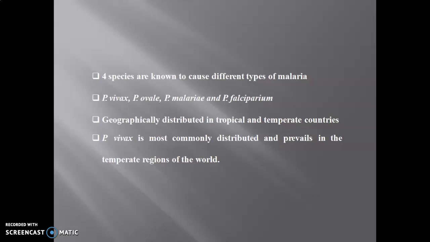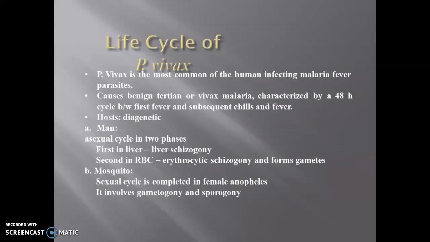These are the four species responsible for causing malaria. We have also discussed the geographical distribution of these protozoan species. Basically in tropical and temperate countries the occurrence of Plasmodium is more. It is most commonly distributed and prevails in the temperate regions of the whole world.